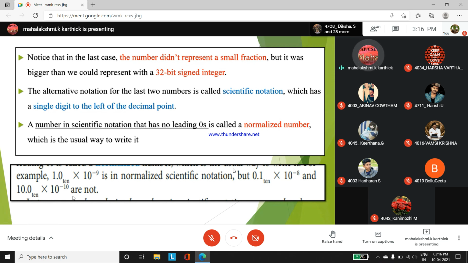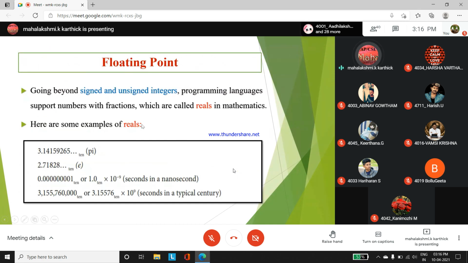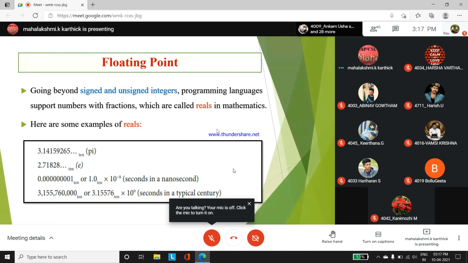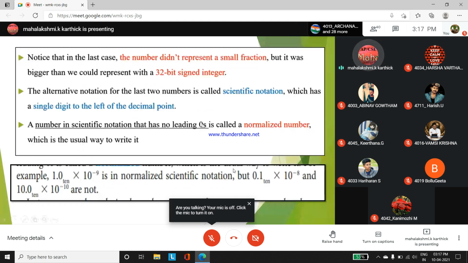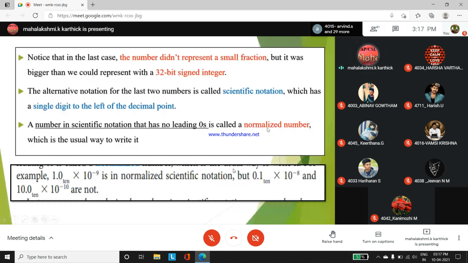Any doubt in this slide? Please reply. So first we have discussed what is floating point, what are the real numbers, what are the examples for real numbers. Pi values, exponential values, scientific notations all come under real numbers, which are also called floating numbers. Next we saw what are all the real numbers. Then two terminologies you have to understand: what is said to be a scientific notation, and what is said to be a normalized number. So the previous last two examples are said to be scientific notations.